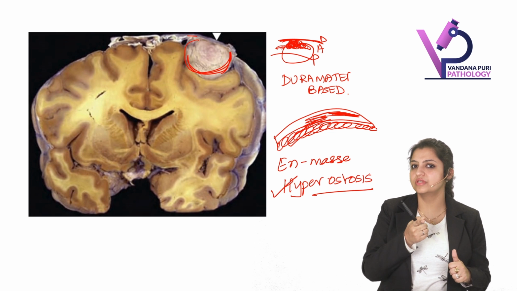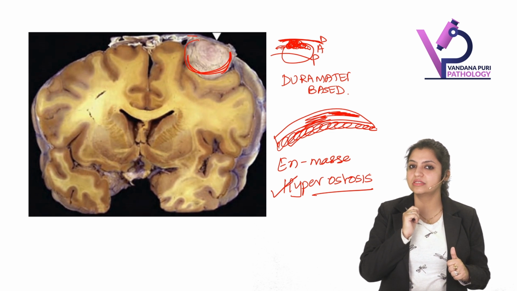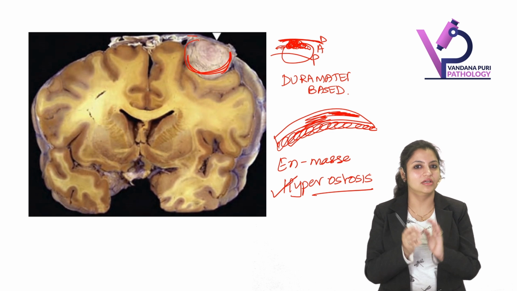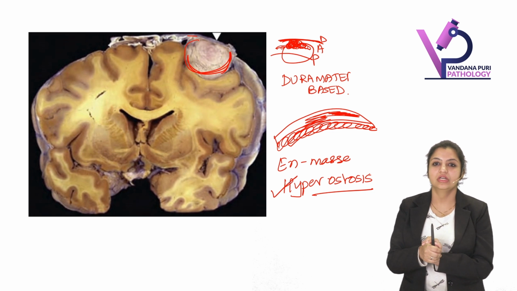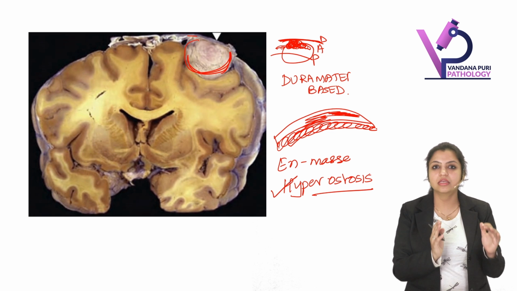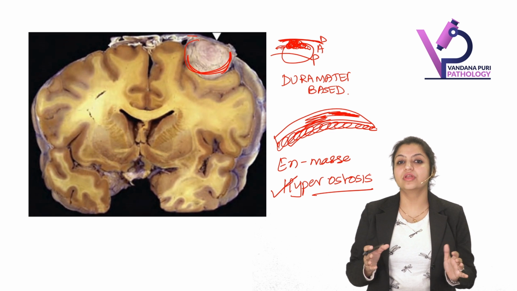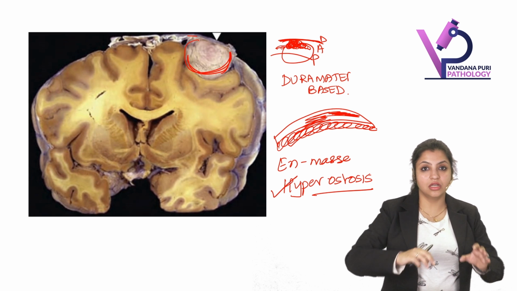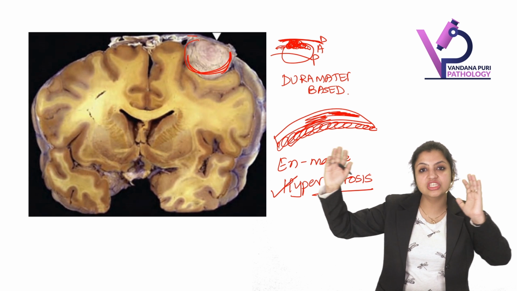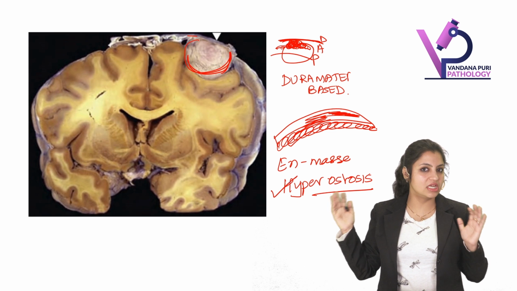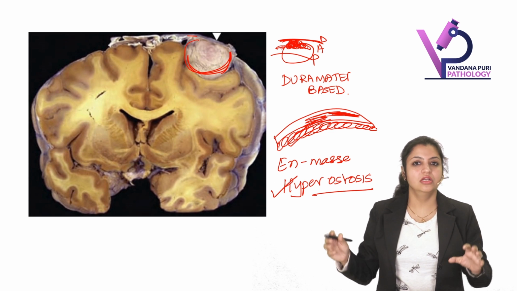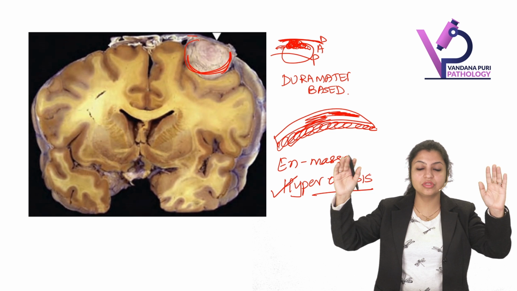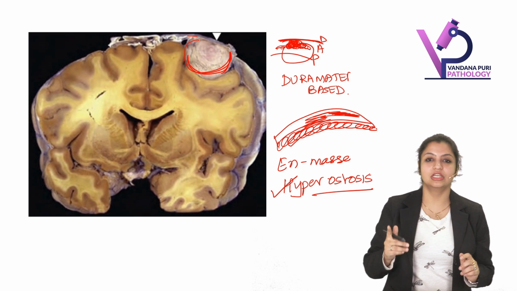So what is the gene which is associated with meningioma? Can you tell me? Guess. NF2. I know you know it. So this is NF2, and this was the benign tumor of the brain. Now shall we start with the gliomas, the largest category of brain tumors? Oh, before going to this, one more point I forgot. I should tell you here itself.